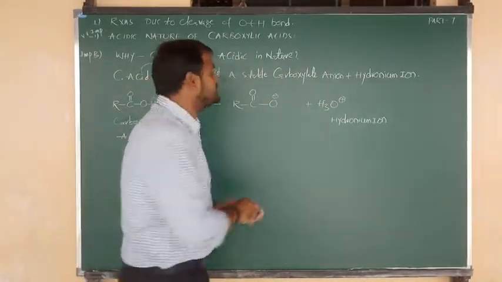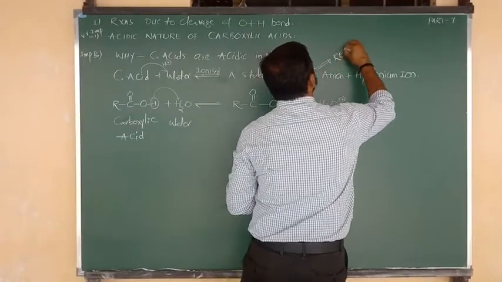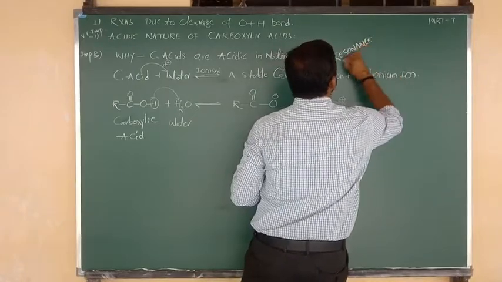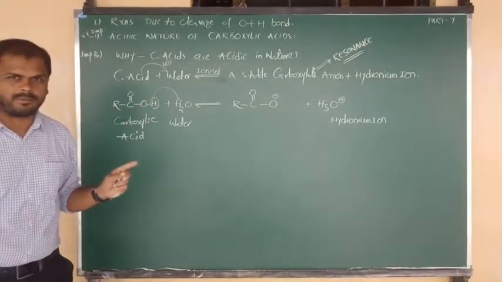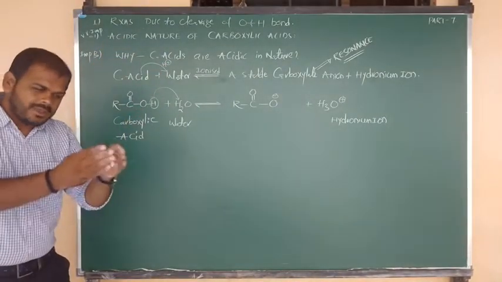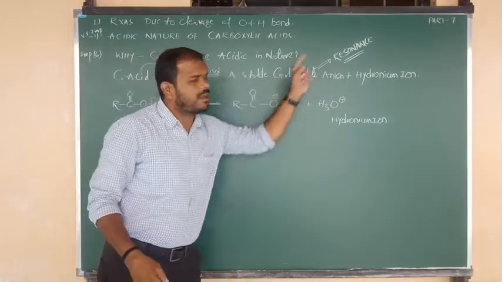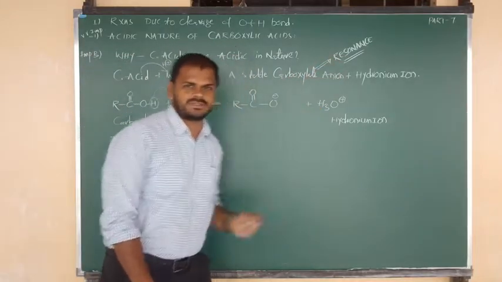Due to a very important concept, the concept of resonance. This is the main important part. So when carboxylic acids dissolve in water, they easily undergo dissociation and form a stable carboxylate anion due to resonance.